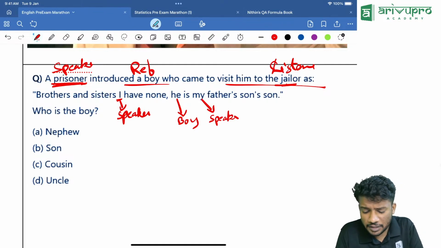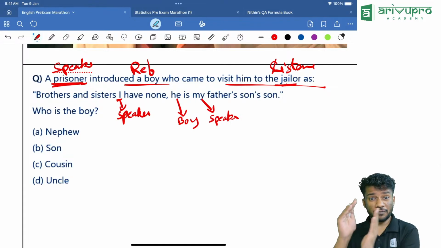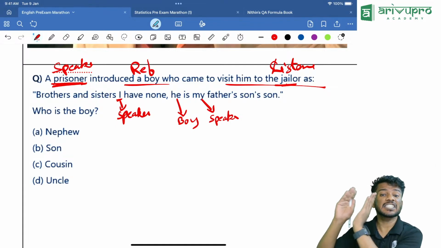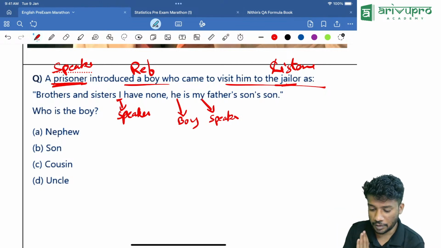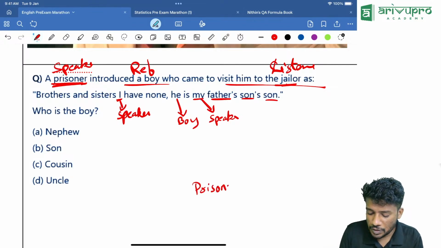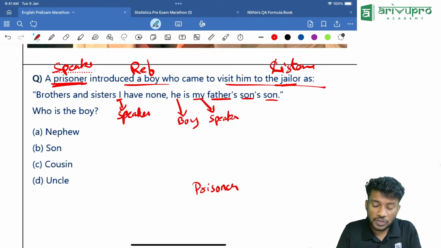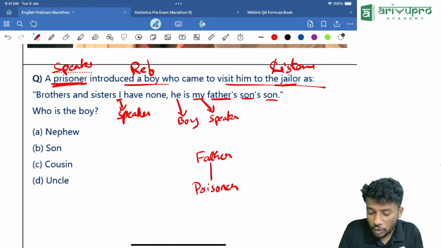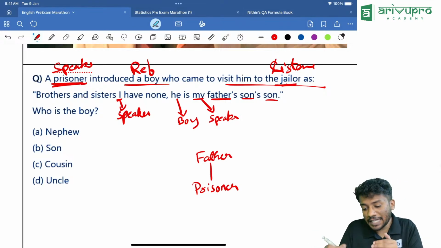Okay. My father's. Now I will tell you how to decode. Always read from the areas where the data is congested, where too many data are there. For example, father's son's son. I can directly go with that. My father's, that means prisoner is there. Prisoner's father. The prisoner has a father, the father has a son and that son has a son.